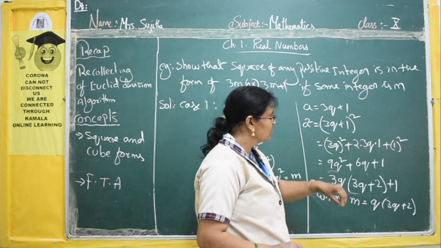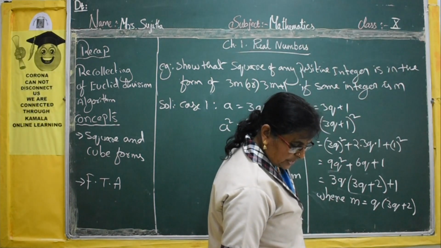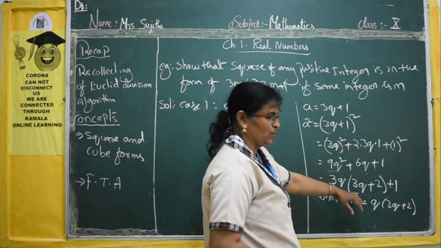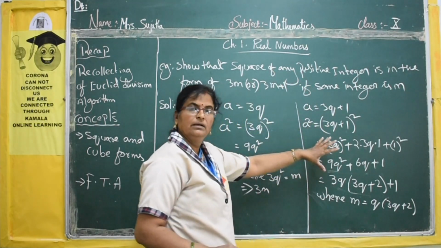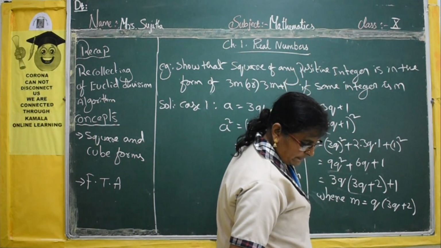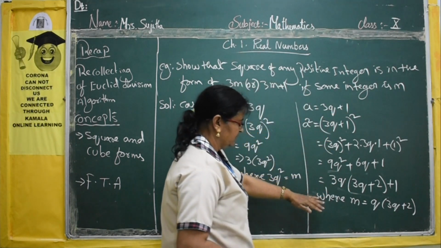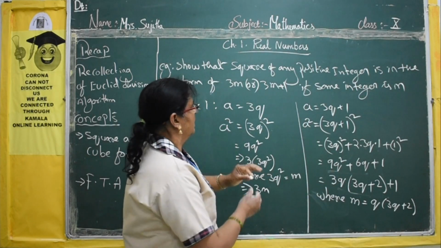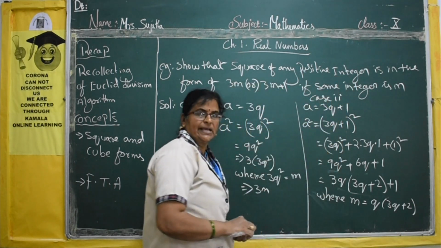Otherwise, one more is also there. That is, if you take 3q plus 2 as a value and square it, then also you will get 3m plus 1. So if you take case 3 like that, suppose this is the m value. Now this is case 1, this is case 2.